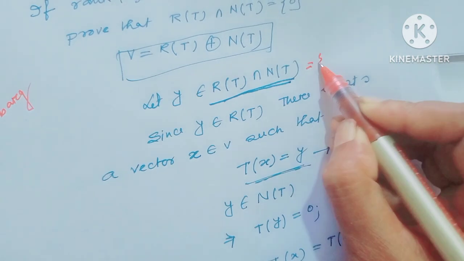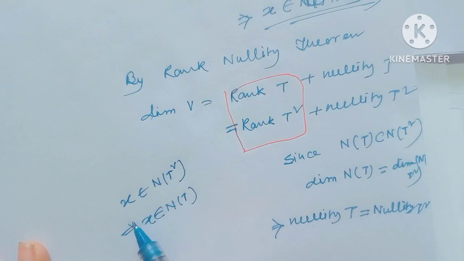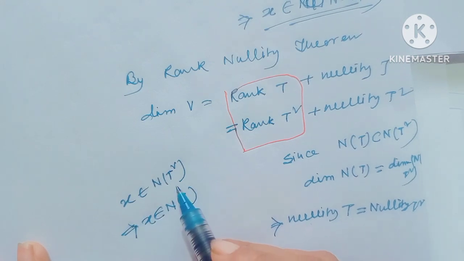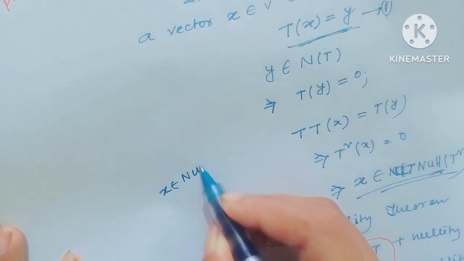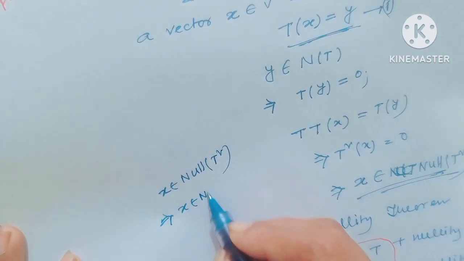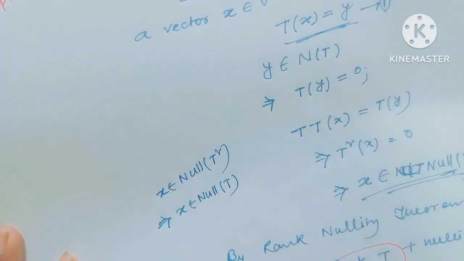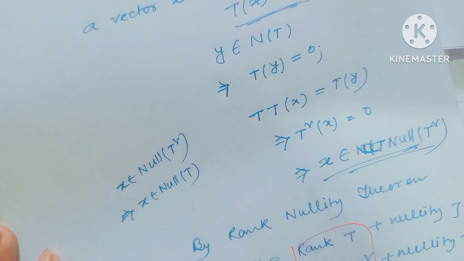Therefore range T intersection null space of T contains only the singleton set containing the zero vector. Since range T intersection null space of T contains the 0 vector, x belongs to null space of T square implies x belongs to null space of T, because nullity T equals nullity T square.